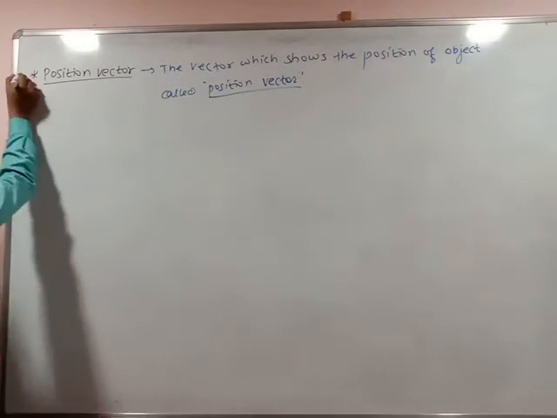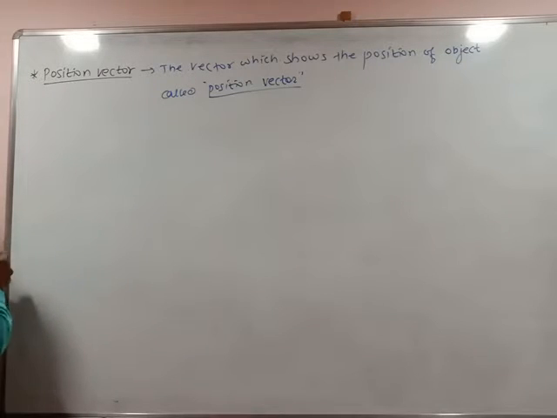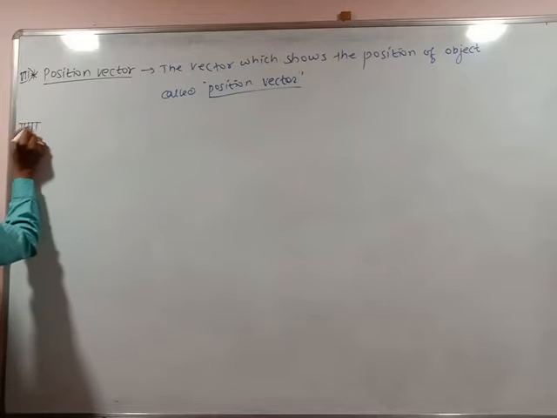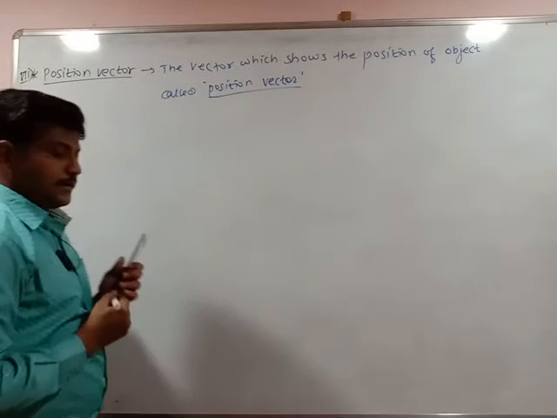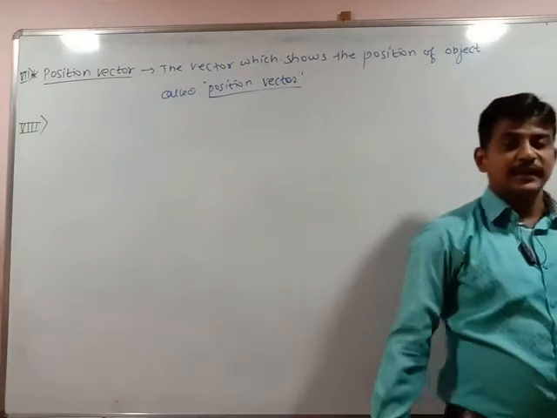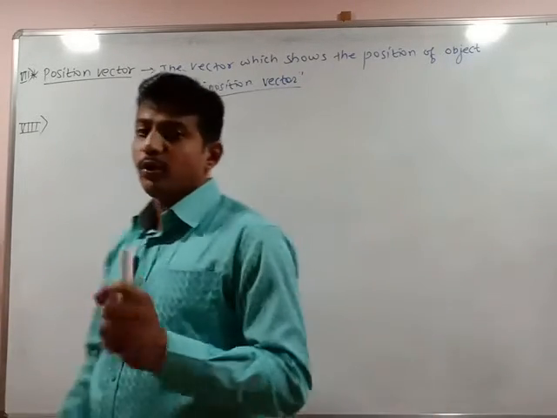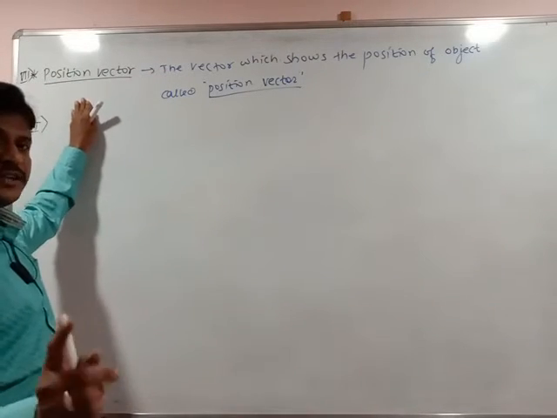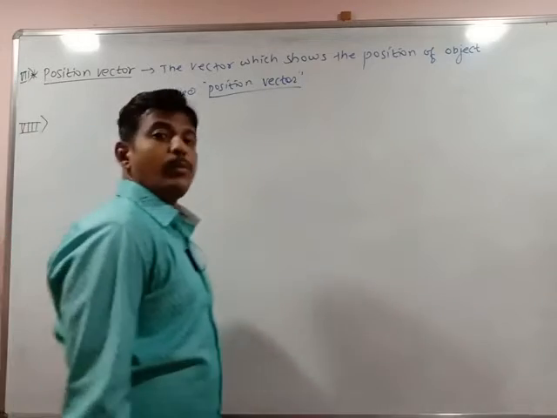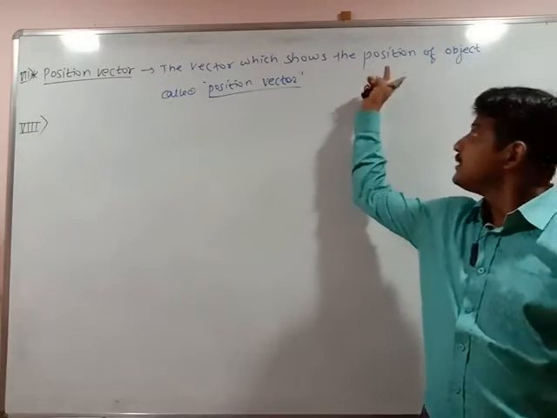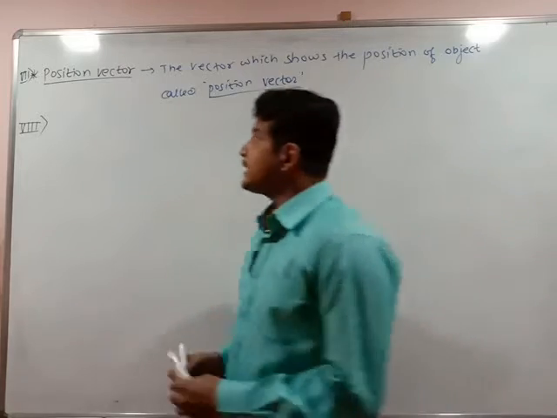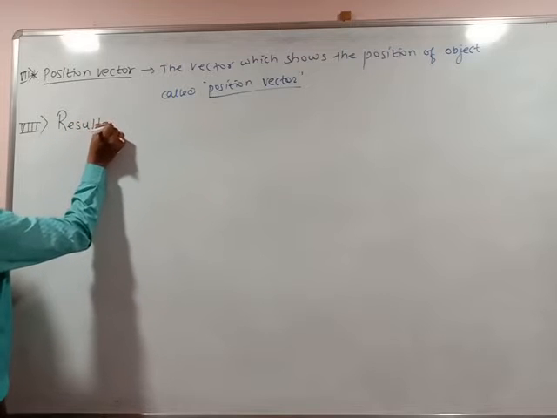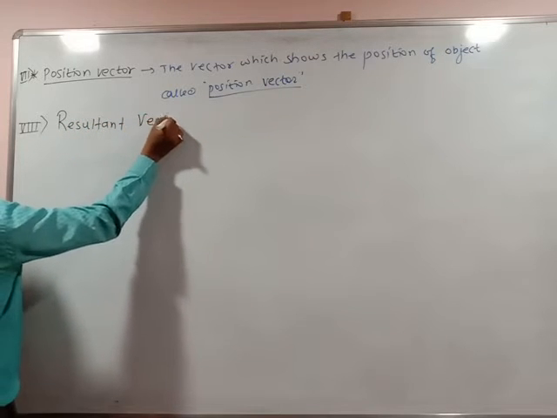So this was the next type. I think it was the 6th or 7th type of vectors. See, the first type, equal. Second type, it is an opposite vector. Third, parallel vector. Fourth, anti-parallel vector. Fifth, it is a null vector. Null vector means it is said to be a zero vector. Sixth, it is a position vector, the vector which shows the position of the object. And seventh type, it is a resultant vector.